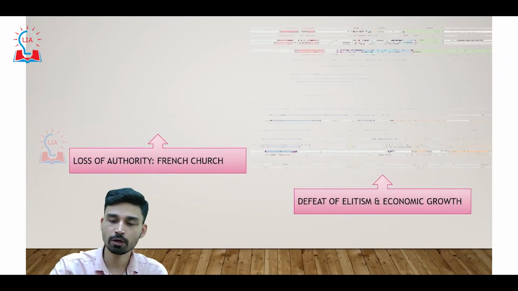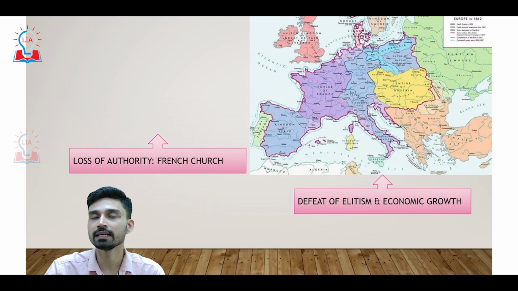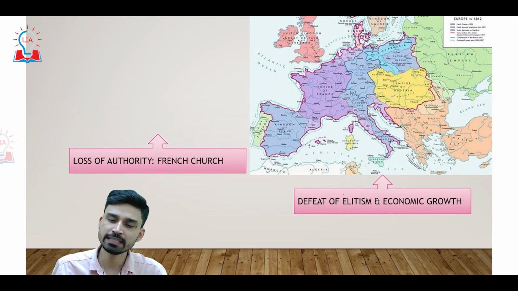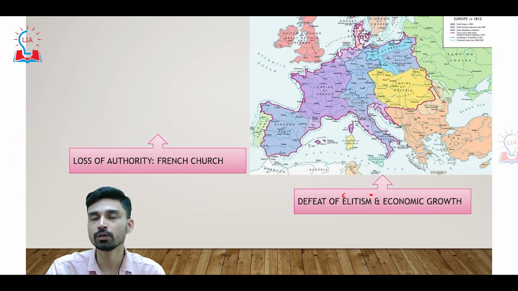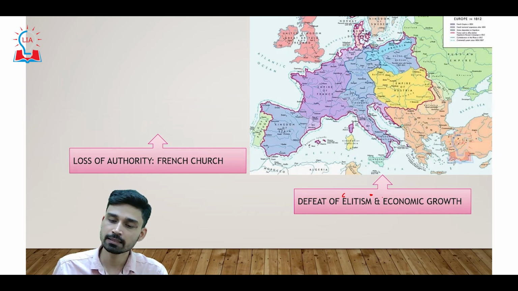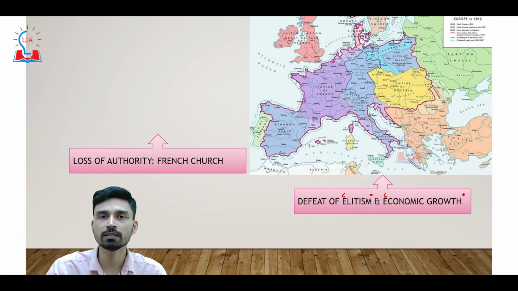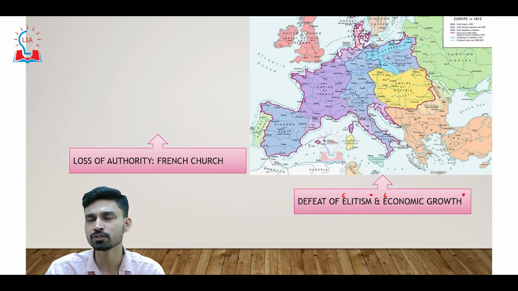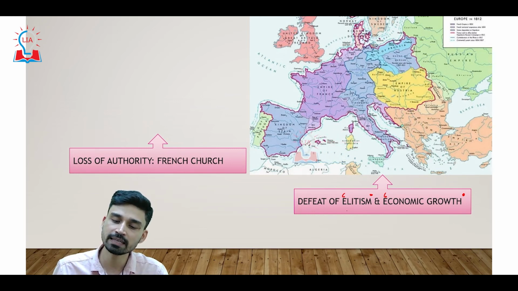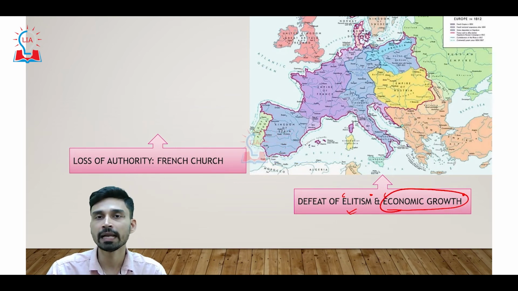The fourth and most important impact of the French Revolution that we can see in the different countries of Europe is that the elitist people in other countries also started to lose their power, and the general masses started to have a kind of revolution against them. The elitist or nobility class and the cleric class had captured a large proportion of wealth, and they were opposed to any kind of revolutionary transformation, whether in a social, political, or economic sense. After the defeat of these elite people, economic growth of many countries started to occur at a very high rate, and even the rate of urbanization increased during this time.